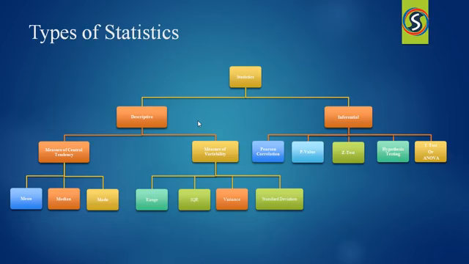Let me tell you an example to understand descriptive statistics and inferential statistics. Suppose consider a door manufacturing company. If a customer gave a 1,000 doors manufacturing project, and the customer desires, I want to know the strength of each door, then the company will randomly select a few doors and check the strength of the doors. Because they use the same material and same standards, this is what inferential statistics is.